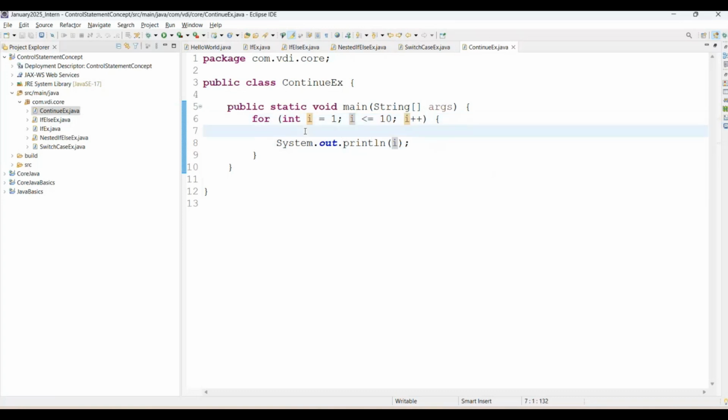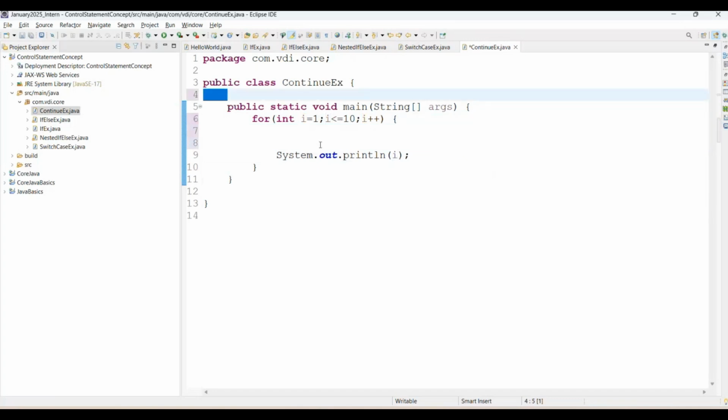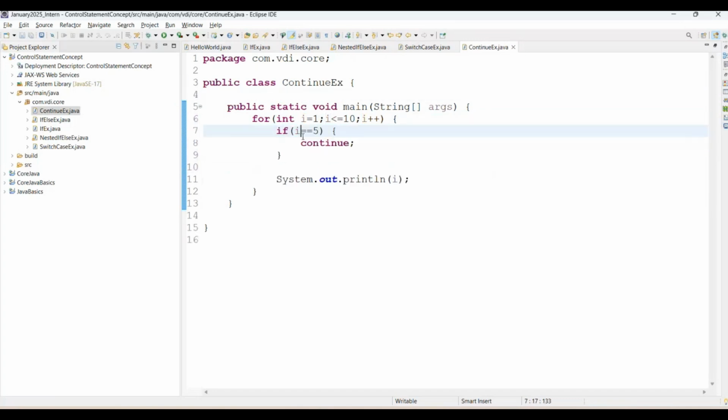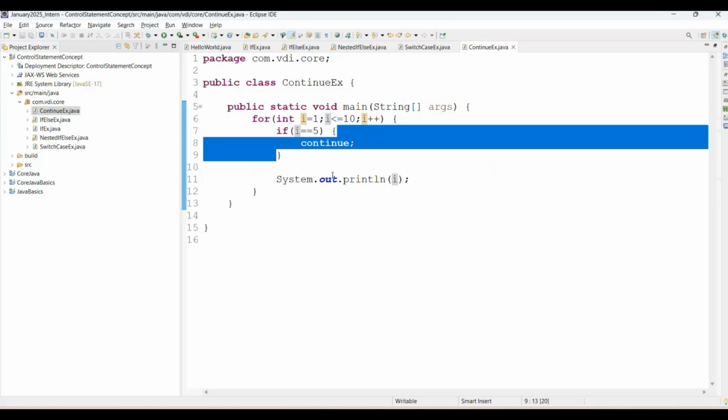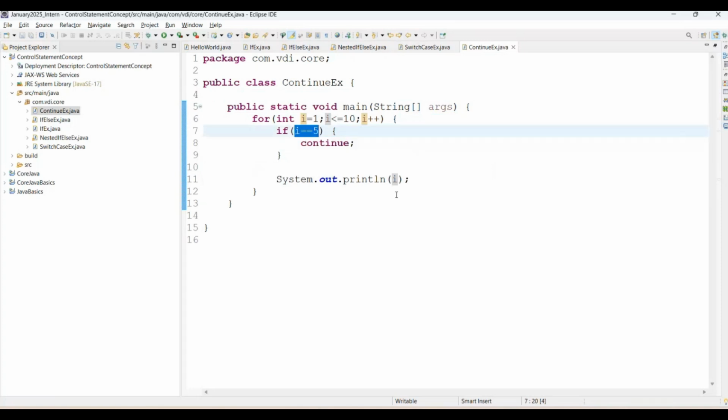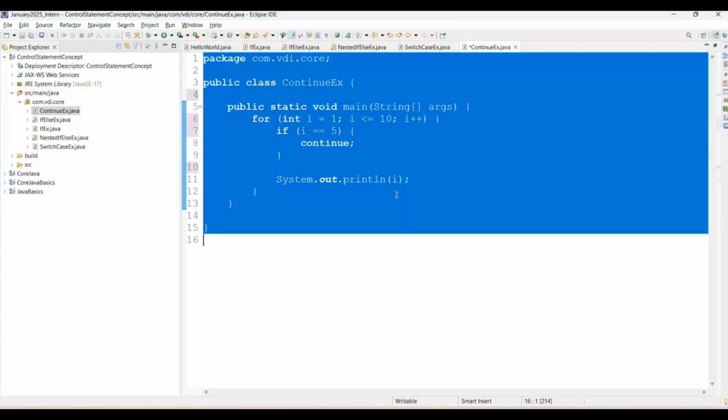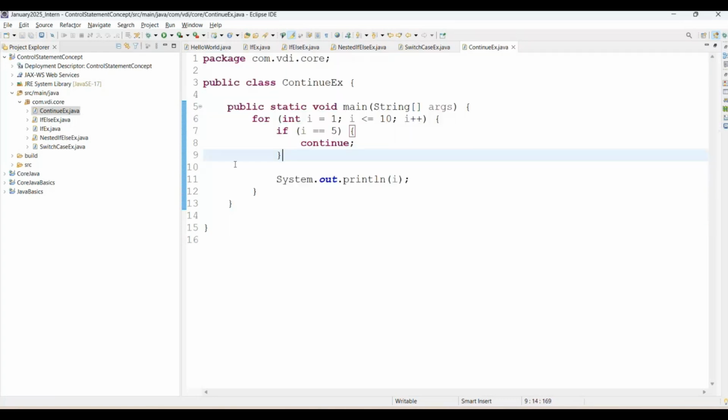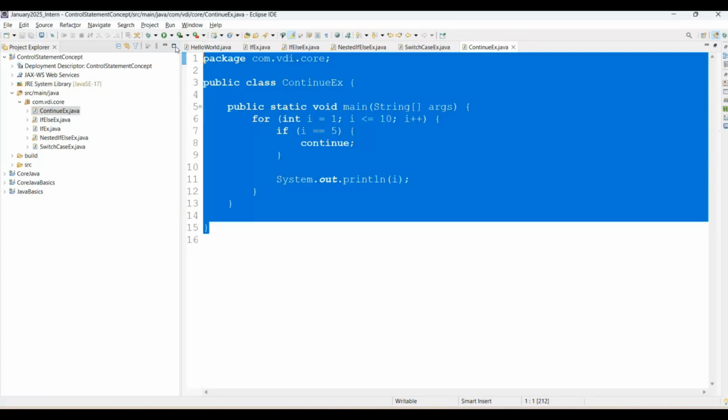But now if I use a condition, and within that condition I add continue, where the condition is i equal to 5, then I use continue. What will be the output? Can you please add in the chat box? The program is very simple, right? Within 15 lines of program we have created.